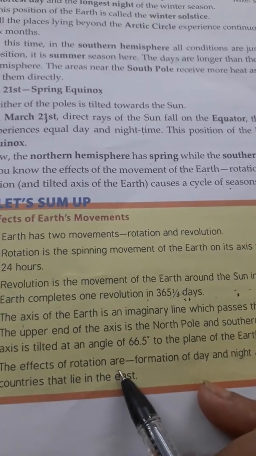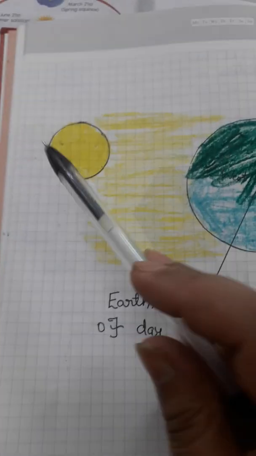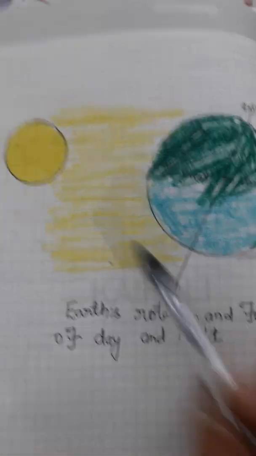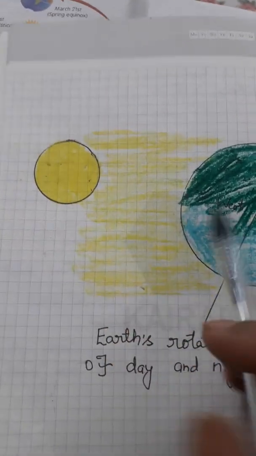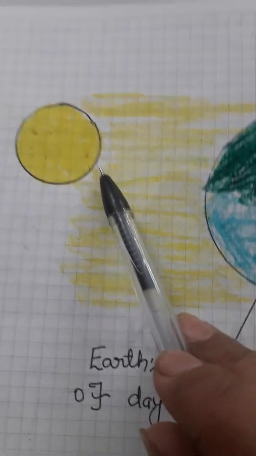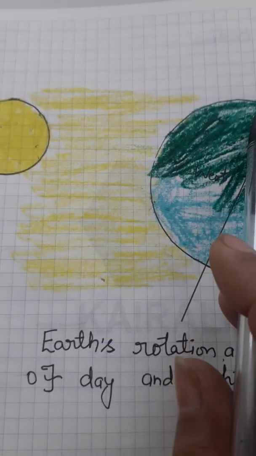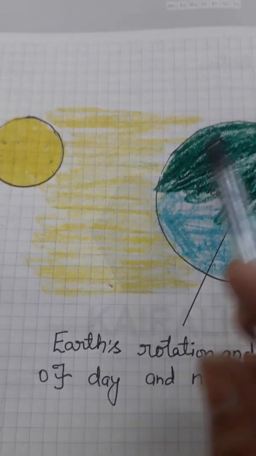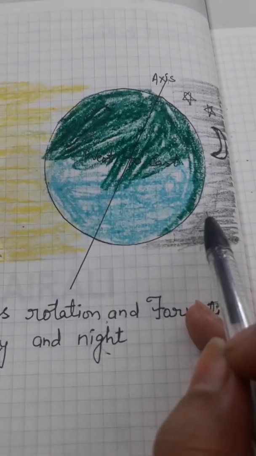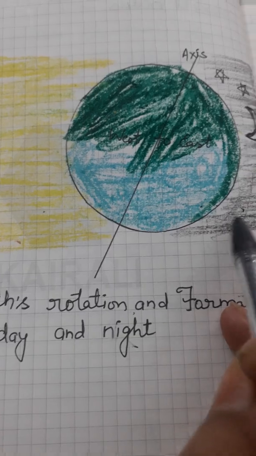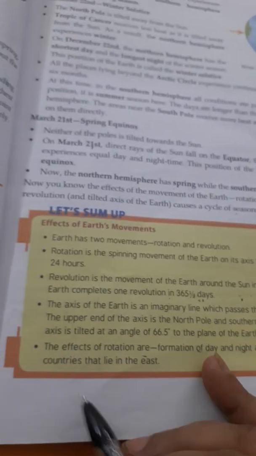The effects of rotation are formation of day and night. Rotation causes day and night, and the part where the sunlight or the sun rays fall on the earth, there we see the day, and on the other side night. So the effects of the rotation are formation of day and night, and sunrise is earlier in the countries that lie in the east.